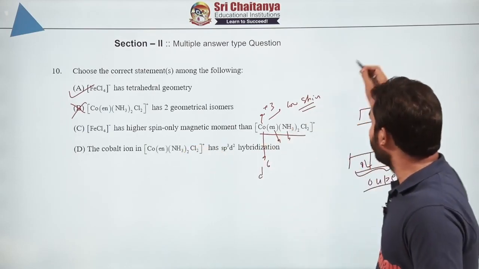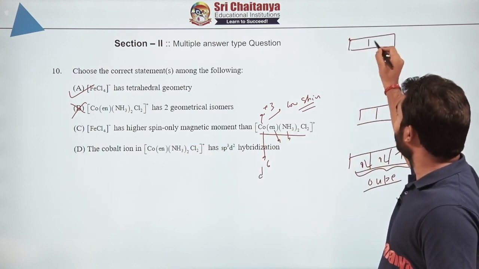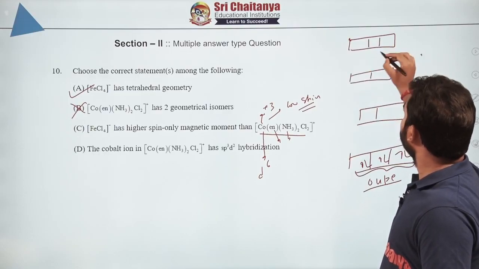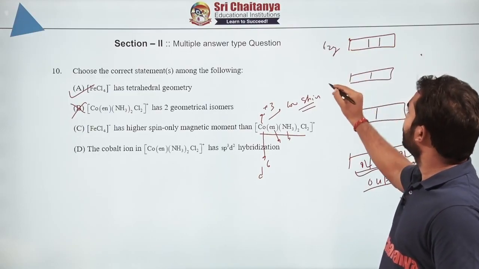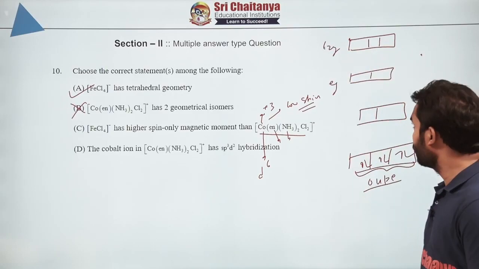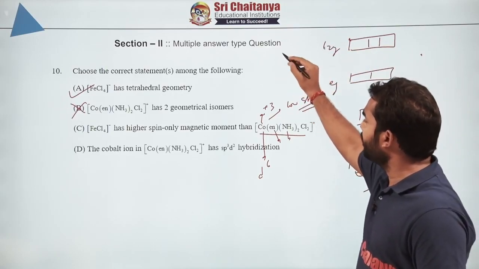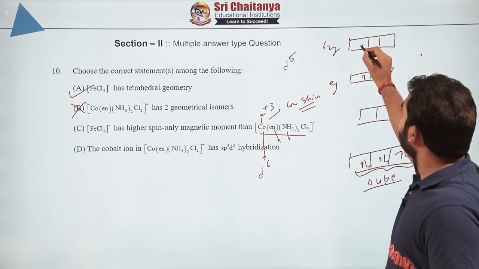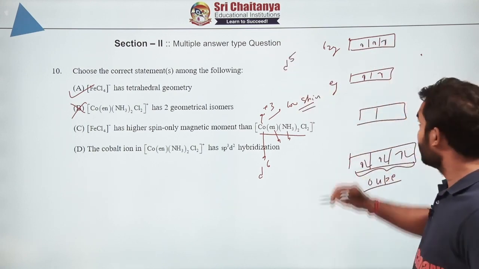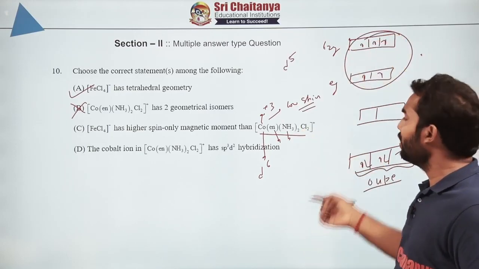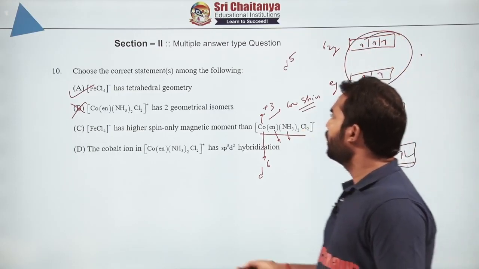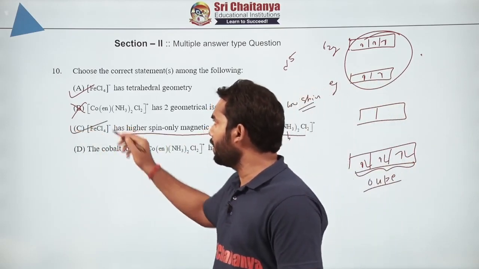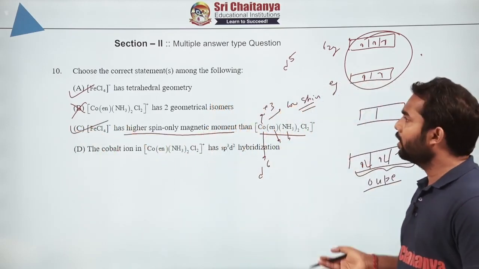Whereas in case of iron, tetrahedral splitting used to be like this, that t2g used to go up and the other used to go down, and in case of FeCl4 minus we were having d5. So 1, 2, 3, 4, 5 we had. So you can see we are having 5 unpaired electrons in that, whereas in the other case we are having 0. So it has higher spin magnetic moment, that is absolutely correct. Now let us look at the last option.